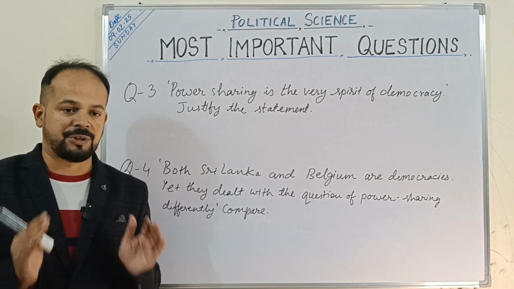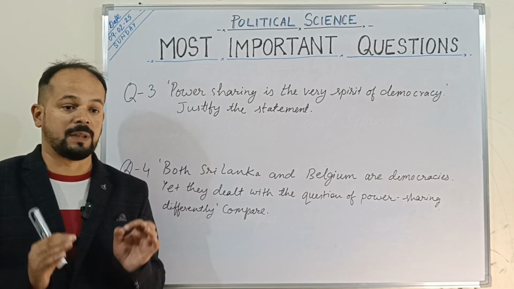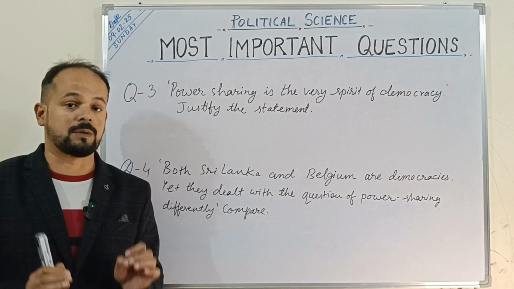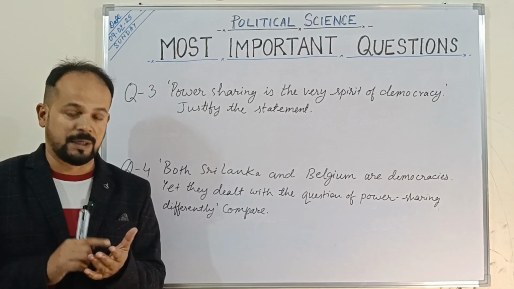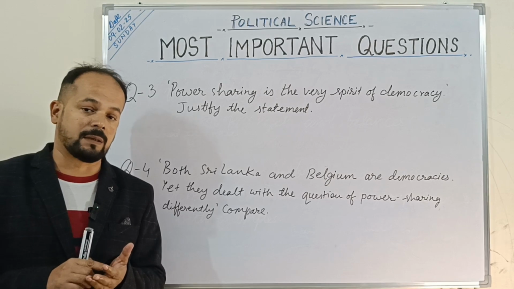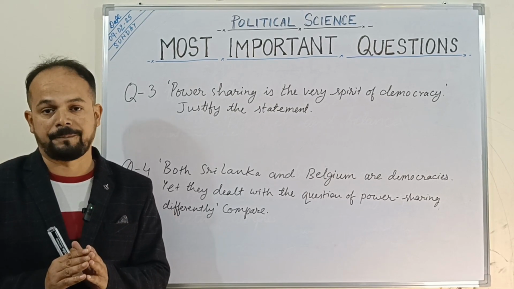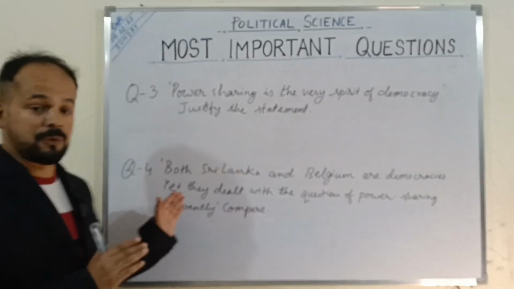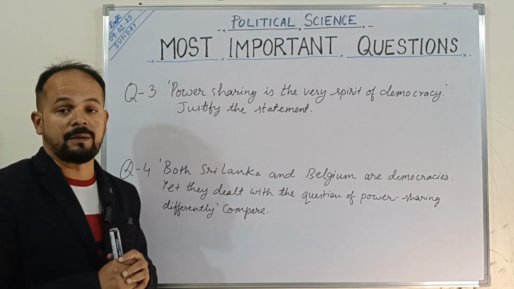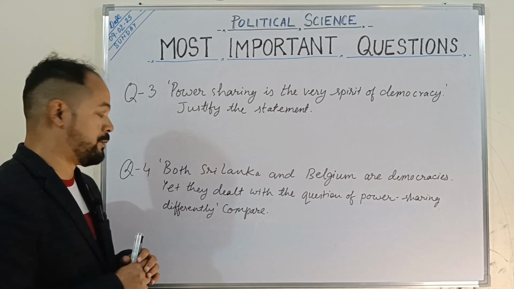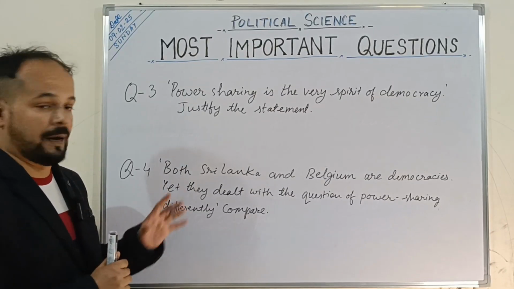How they had shared power with all the communities there, even with the smallest community, the German speaking community also, they shared power by setting up a community government. And in the central government, state government, as well as in the capital government of Brussels also, equal representation policy was adopted, right? And we have to talk about the majoritarian measures taken up by Sri Lanka, as a result of which civil war happened over there. And all this we have to compare.